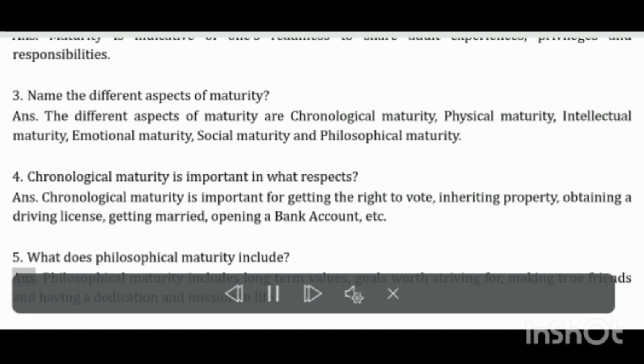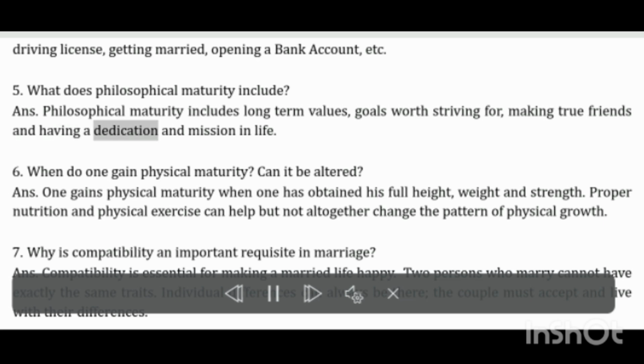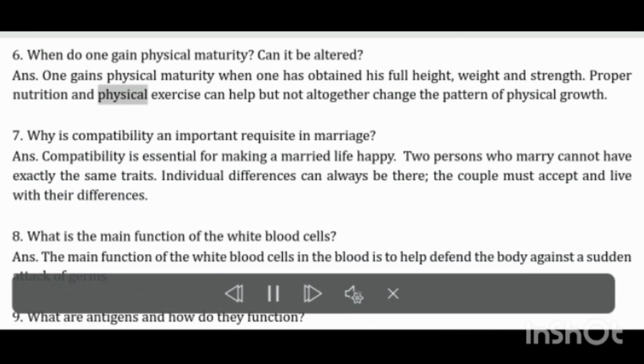Philosophical maturity includes long-term values, goals worth striving for, making true friends, and having a dedication and mission in life. When does one gain physical maturity? Can it be altered? One gains physical maturity when one has obtained his full height, weight, and strength. Proper nutrition and physical exercise can help but not altogether change the pattern of physical growth.